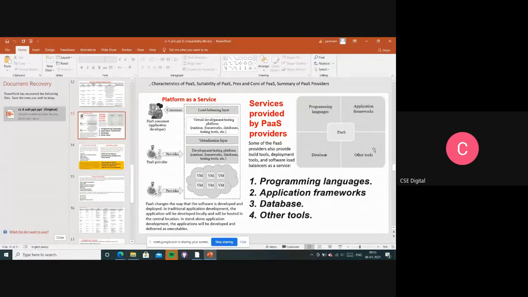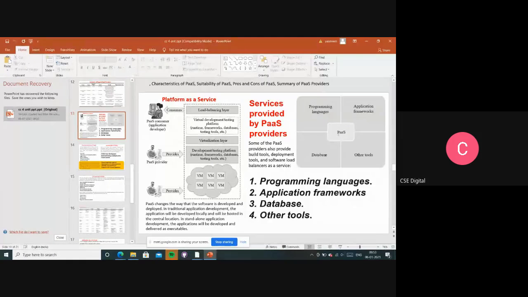And if I have done everything and want to deploy my application into the cloud, that support is also provided by these PaaS providers, right? So these are the four main services provided by PaaS.